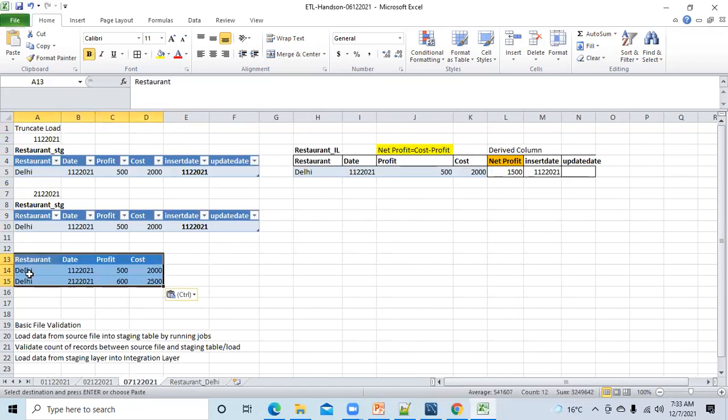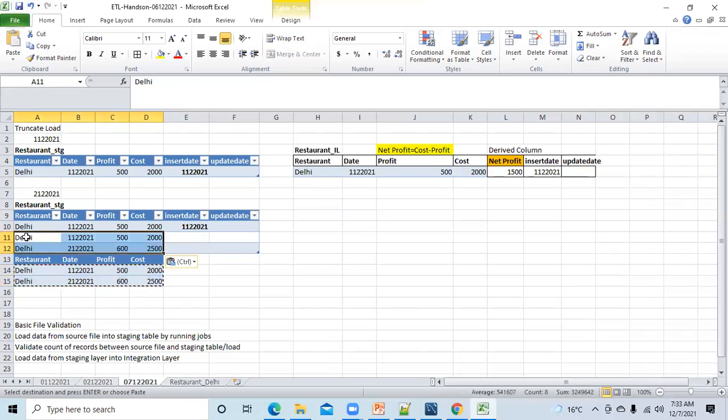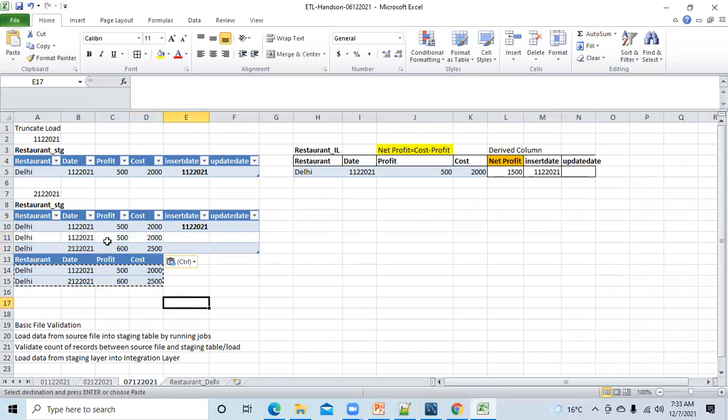This entire data I have to load here. Now there are two ways. I will copy it and paste it here. If I do it like this, what's the mistake? What's the problem in this way?